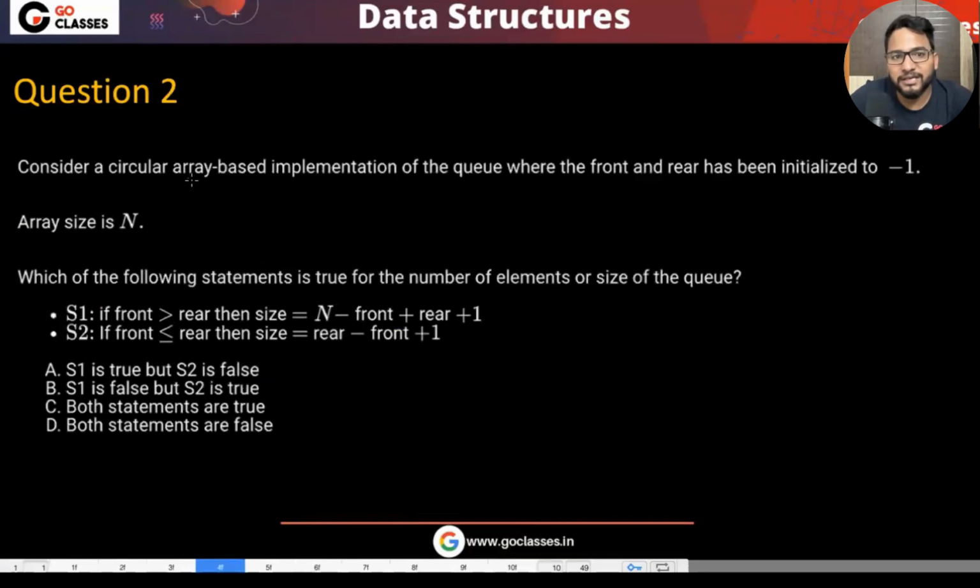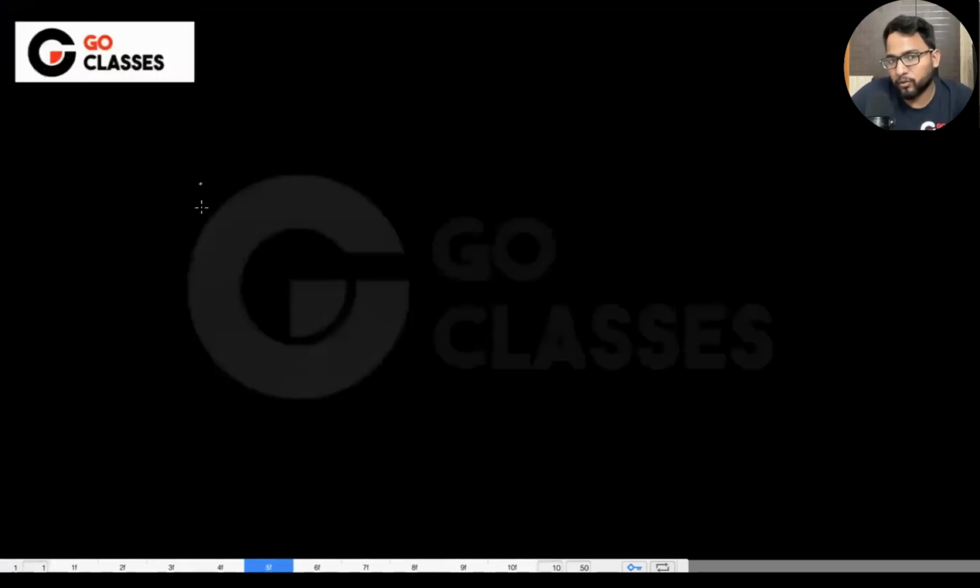Now they are saying, consider a circular array based implementation of the queue where front and rear have been initialized to -1. Have you seen the videos of queue? Front and rear, we can have multiple cases. In some cases, front and rear could be initialized to -1. In some cases, front and rear could be initialized to 0. Do you remember what was the problem with 0?